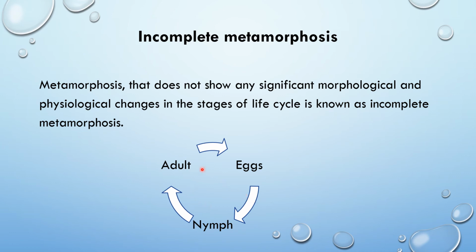So if you consider the adult stage and the nymph stage, these two stages are morphologically similar to a certain extent. So you cannot identify distinct different stages in its life cycle as in the complete metamorphosis.